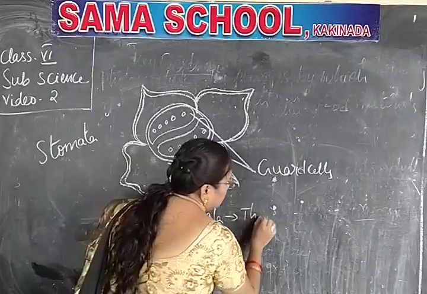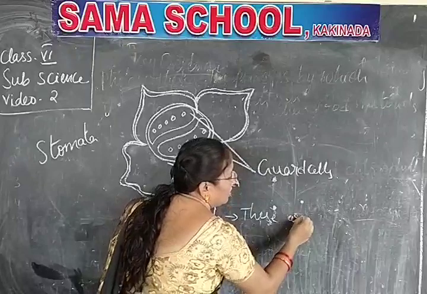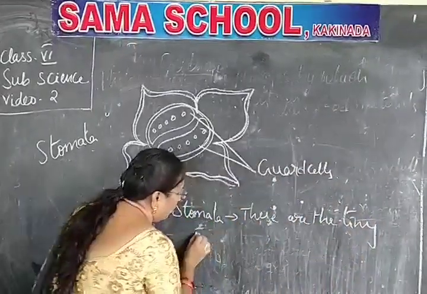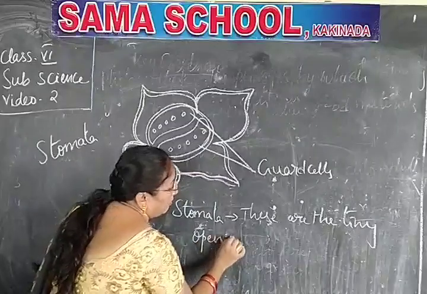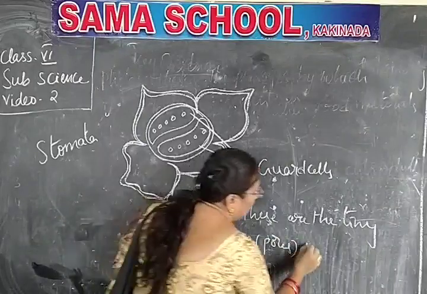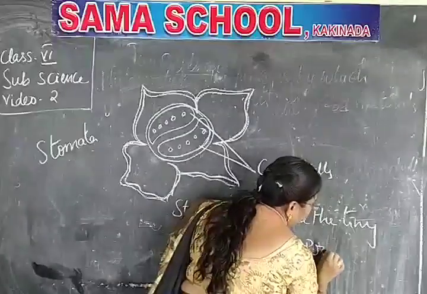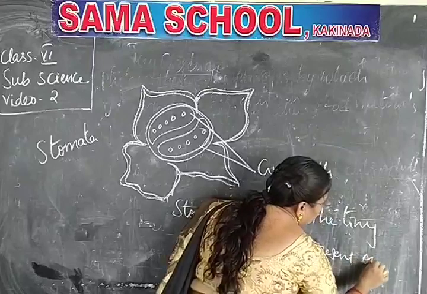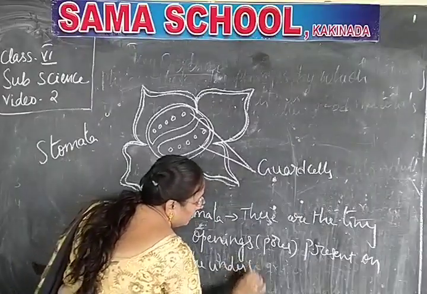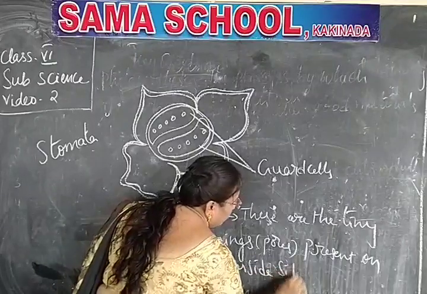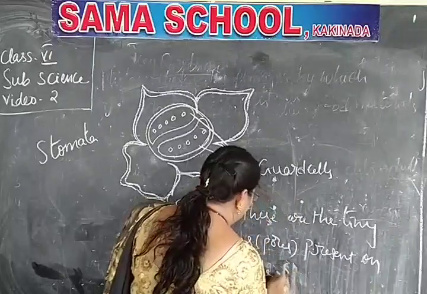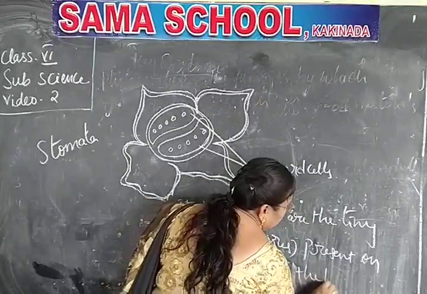These are the small, tiny openings or pores present on the underside of the leaf.